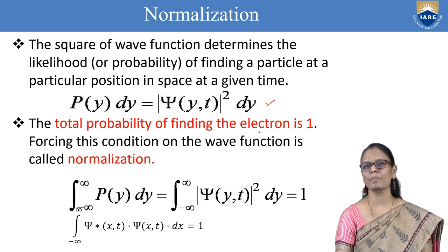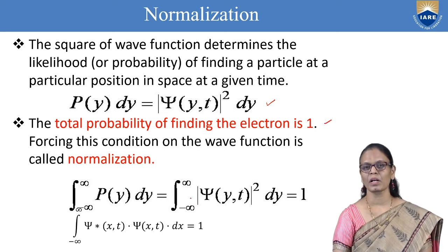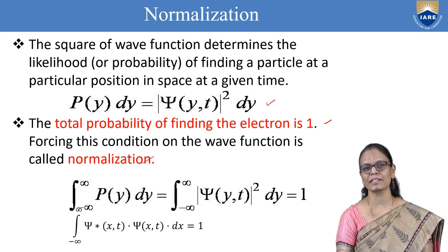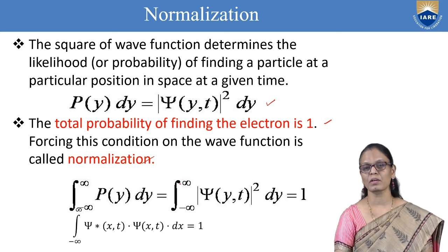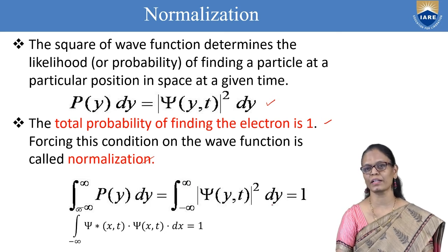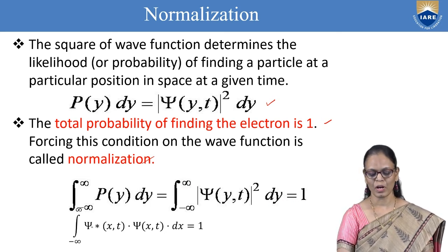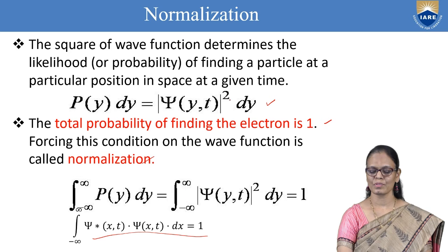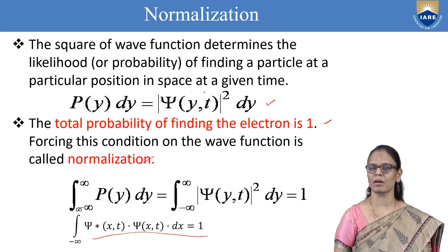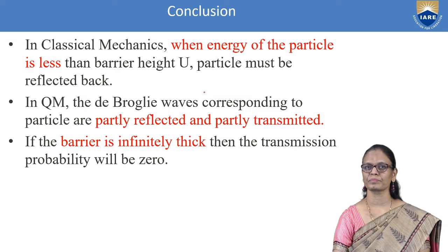Now, the total probability is 1. And if you have to enforce the normalization condition, again you will write the integral from minus infinity to infinity of P of y dy. So, this is equal to the integral from minus infinity to infinity of psi of y,t square dy equal to 1, or what we have seen along the x-axis is psi star, which is a function of x,t, equal to 1. So, we are going to apply this normalization condition.